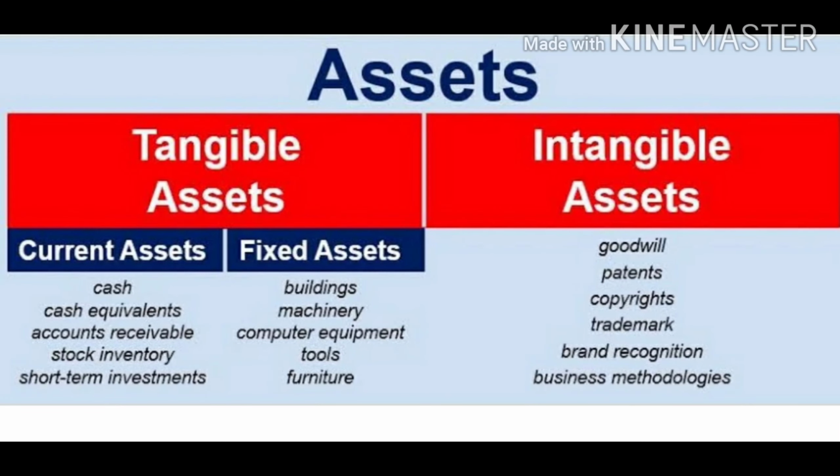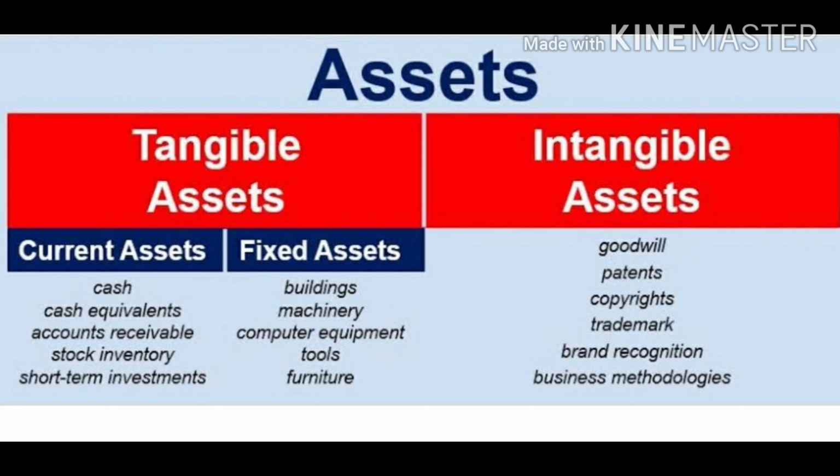Assets. In simple words, assets are the properties or resources which are owned by the business entity. For example, in a hotel, chairs and tables are used to give comfort to customers. Examples for the asset are land, building, machinery, cash, stock, etc. And there are two types of assets: fixed assets and current assets. In fixed assets, there are two types: tangible fixed assets and intangible fixed assets.